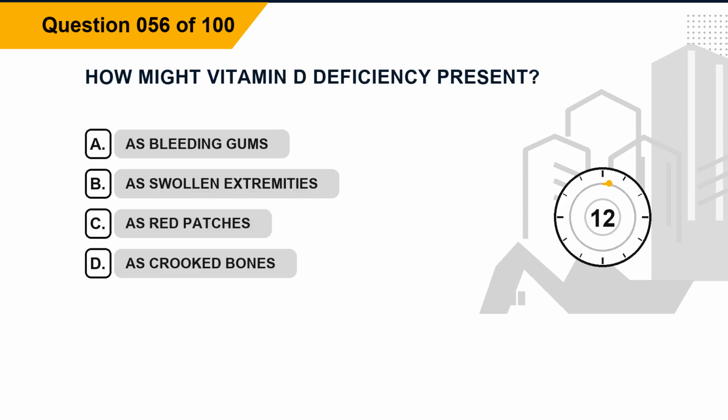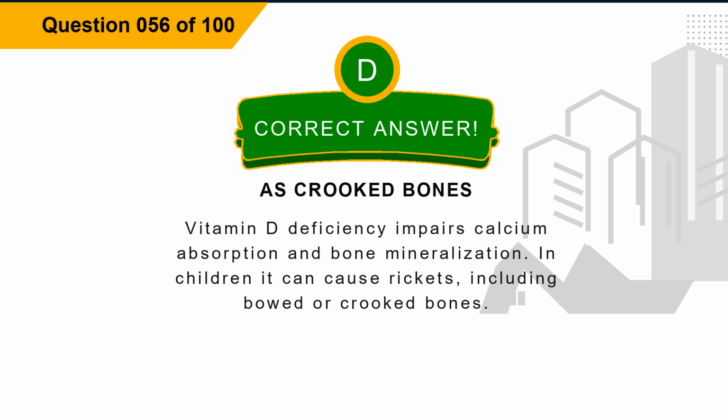Question 56. How might vitamin D deficiency present? Option A, as bleeding gums. Option B, as swollen extremities. Option C, as red patches. Option D, as crooked bones. The correct answer is option D, as crooked bones. Explanation: vitamin D deficiency impairs calcium absorption and bone mineralization. In children it can cause rickets, including bowed or crooked bones.